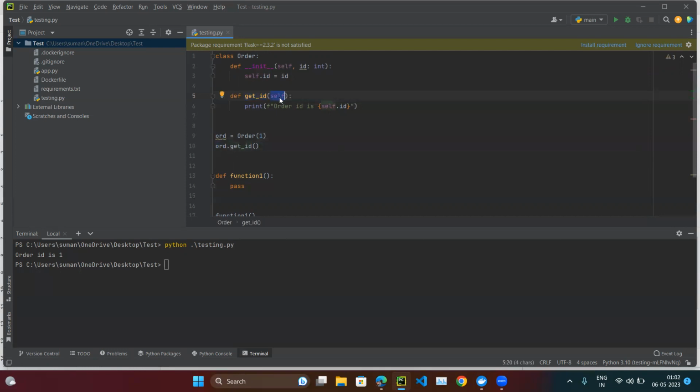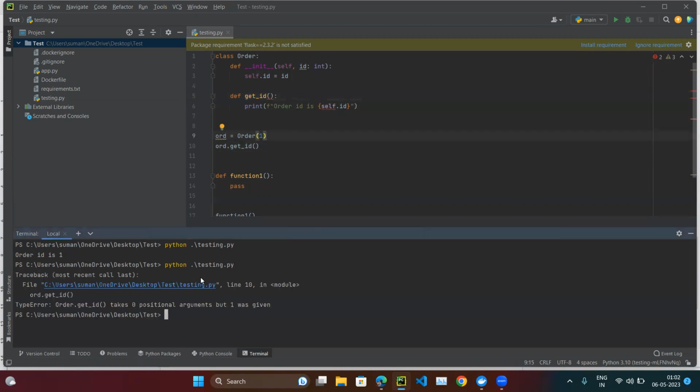If we don't pass self, we will get an error. See, order ID takes 0 positional arguments, but 1 was given. It says nothing is being passed, but we are passing 1. Here we are not passing anything, but actually we are passing ORD. That's why we have to pass something here, self.